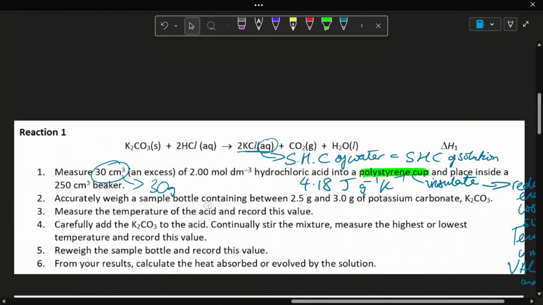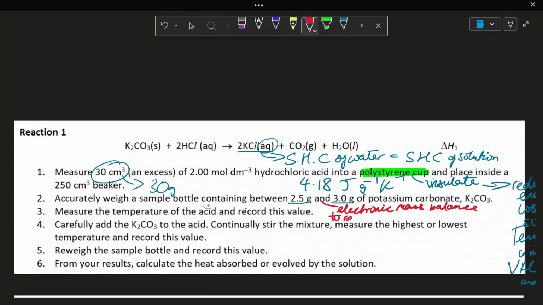Accurately weigh a sample which contains between 2.5 grams and 3 grams. So this would be with the electronic mass balance to reduce percentage uncertainty, since the resolution is very high.